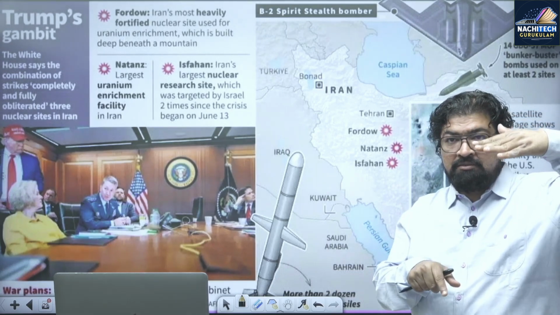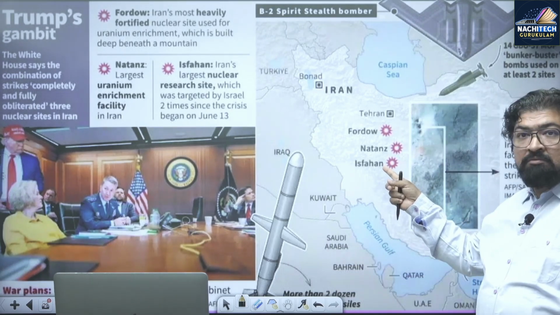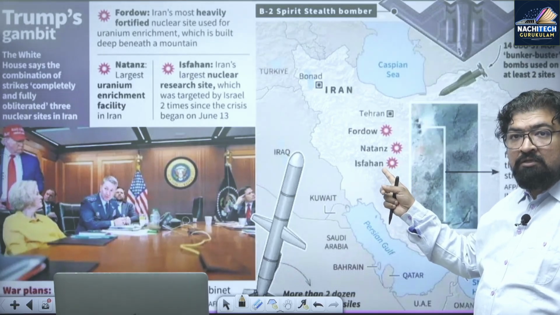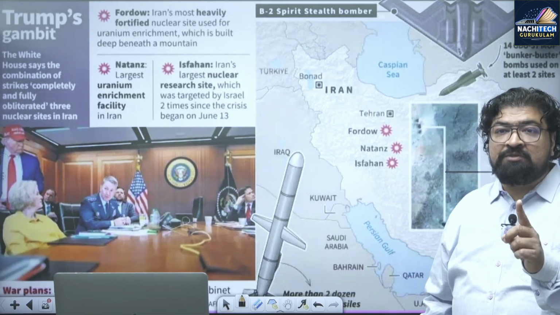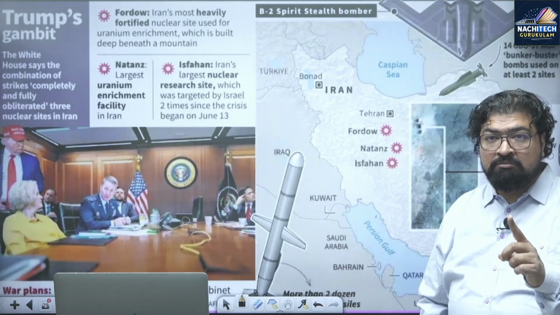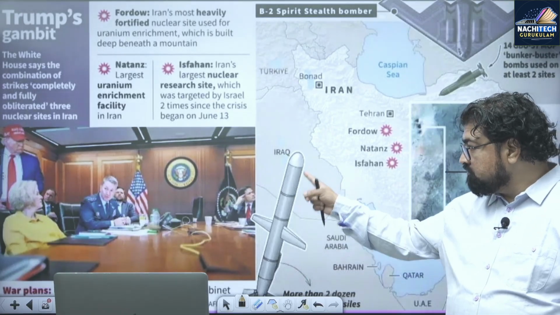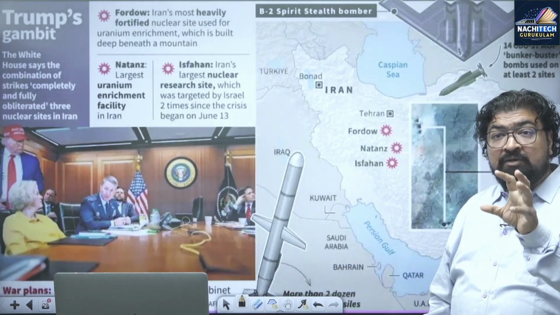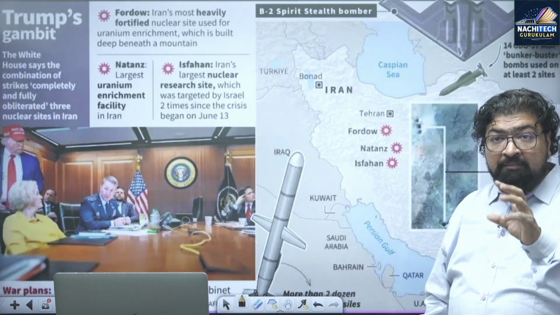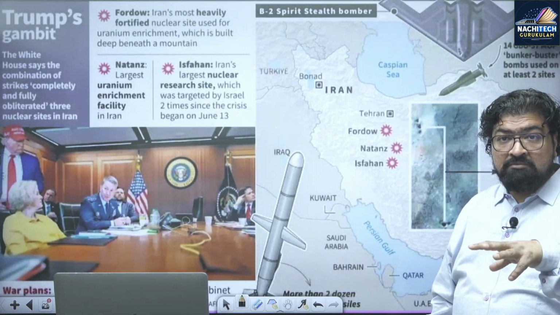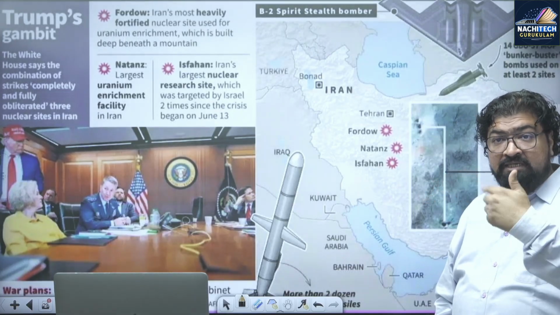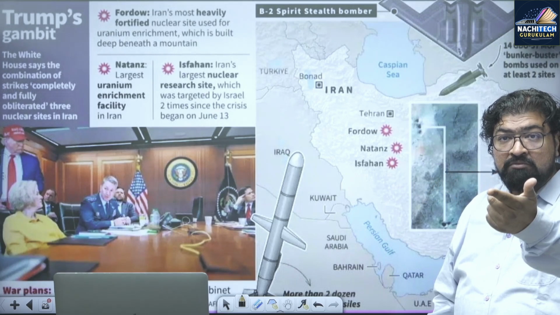Whereas Isfahan, this site of Iran, was attacked with a cruise missile called Tomahawk, fired from an American naval base. Cruise missile, Tomahawk, just like India has got BrahMos. So Tomahawk was used.